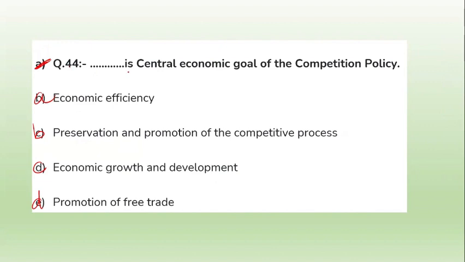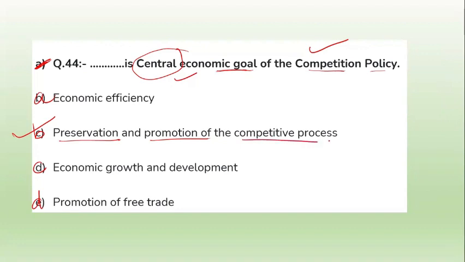There are many objectives and goals of the competition policy: to protect consumer interest, to promote competition, to prohibit anti-competitive practices. But the question is about the central goal, and that is option B, preservation and promotion of competitive process.